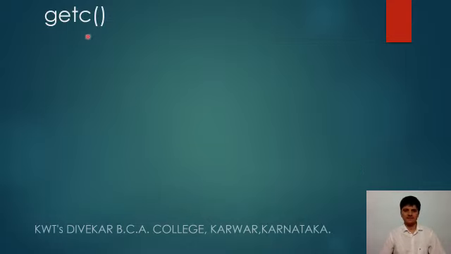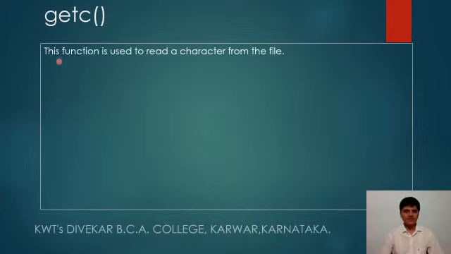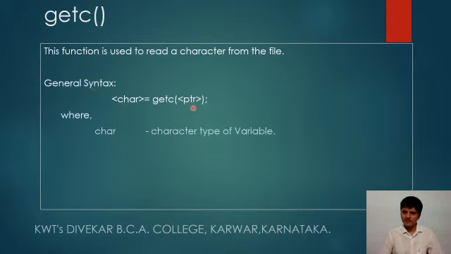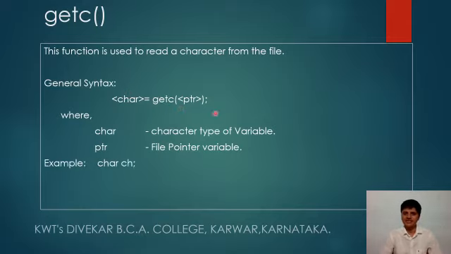Now let's see about getc. This function is used to read a character from a file. The general syntax is: character data type, getc, pointer variable, where char is a character type variable. Here a variable of character type must be specified, as the getc function returns a character from the specified file, that is the file pointer variable.